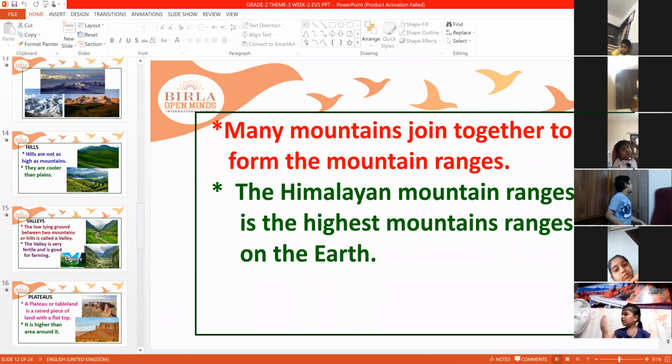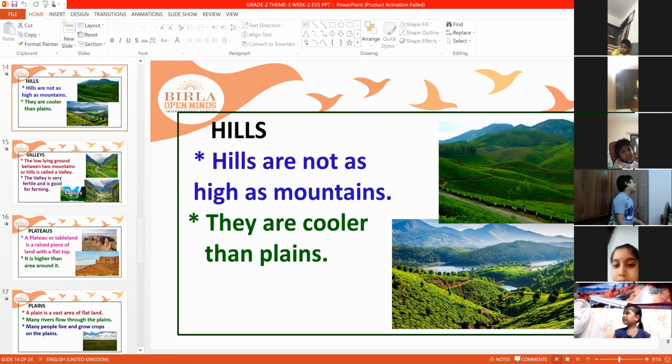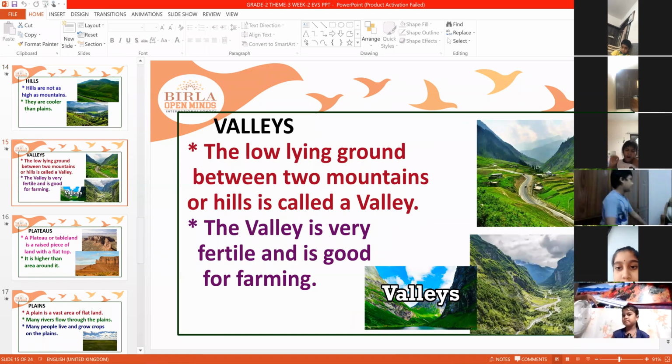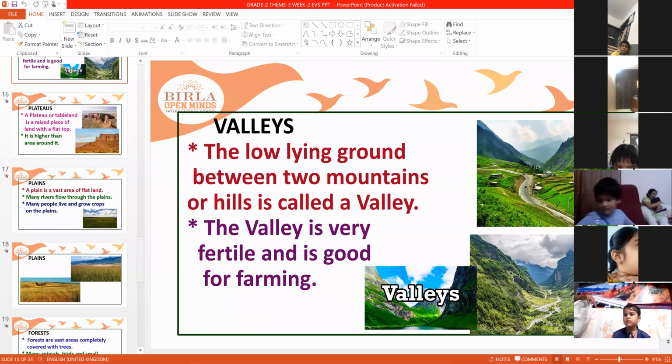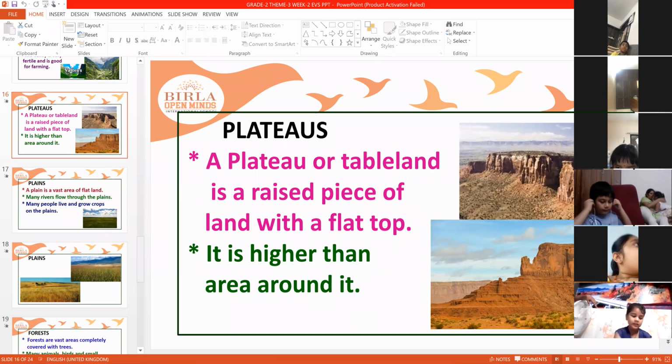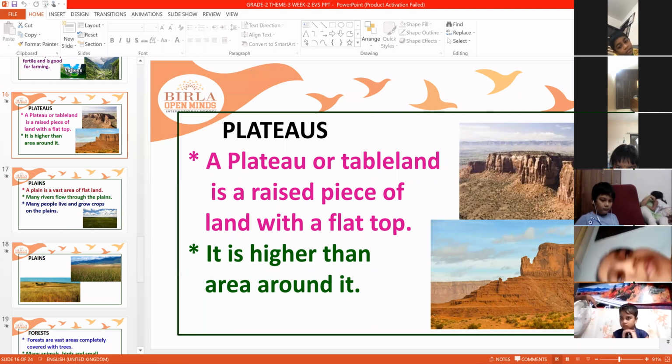Next, coming to hills. Hills are not as high as mountains, but they are cooler than plains. Valleys: the low lying ground between two mountains is called a valley. It is very fertile and good for cultivation of land. Plateaus: it is a table land. You call it a table land. It is a raised piece, higher than the surrounding area.